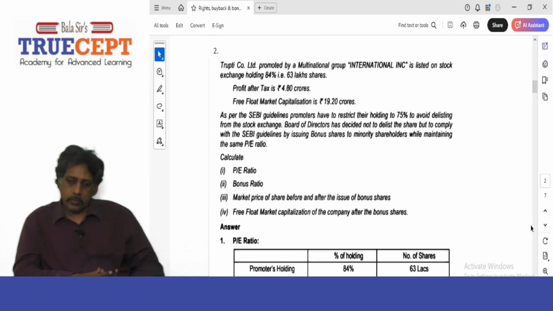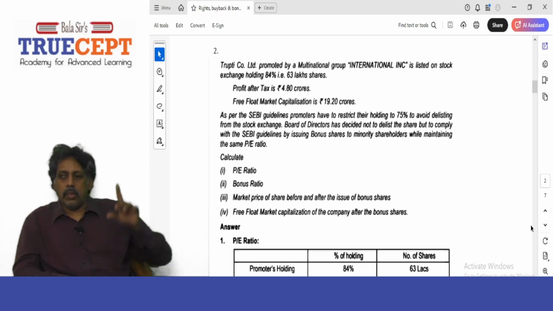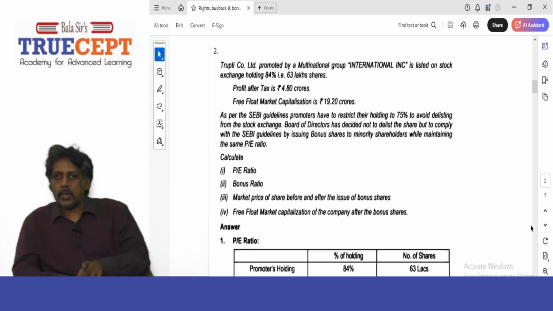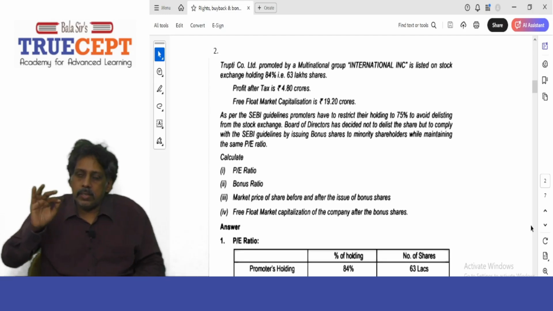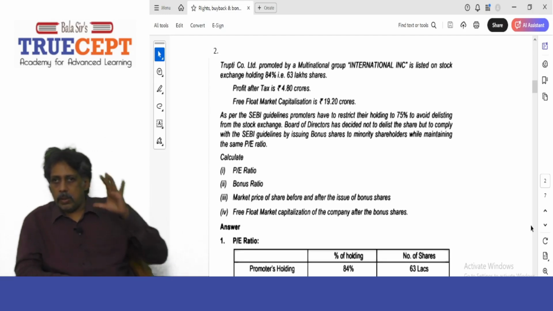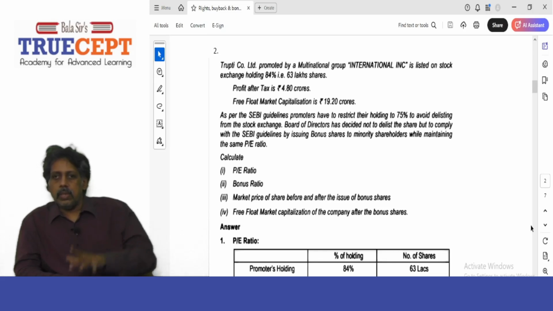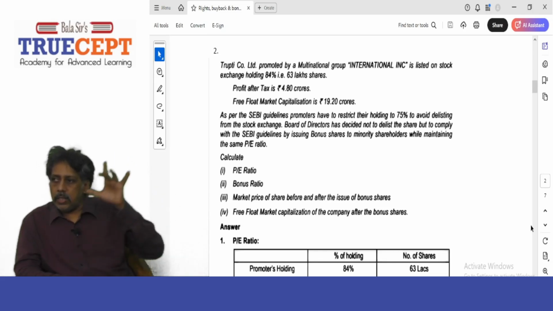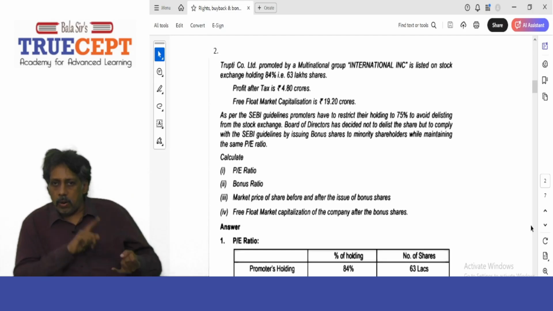Next. Free float market capitalization is 19.2 crore rupees. Point to note: the free float market cap is nothing but the market value of the 12 lakh shares held by the public. The market value of these shares is rupees 19 crore and 20 lakh.